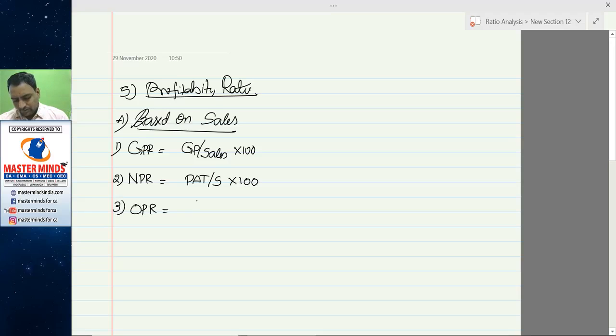Operating profit ratio: EBIT by sales into 100.